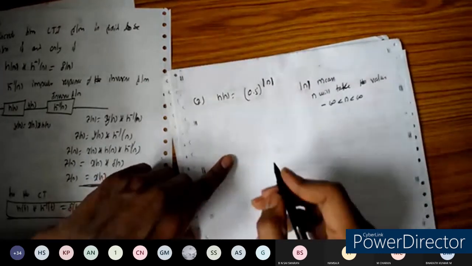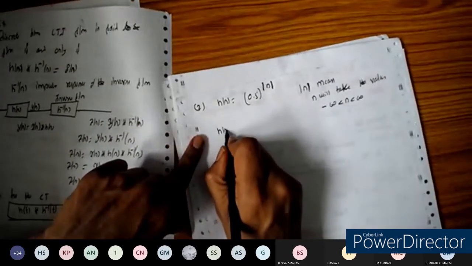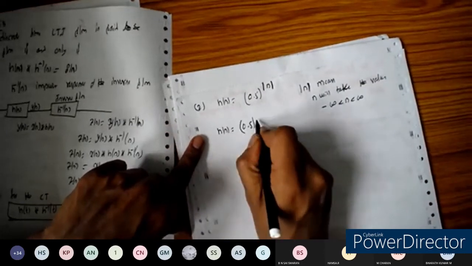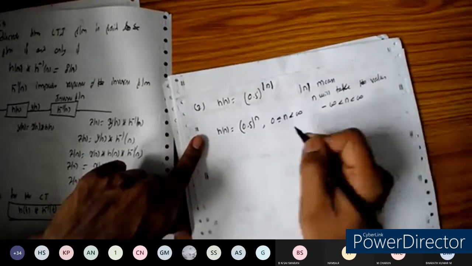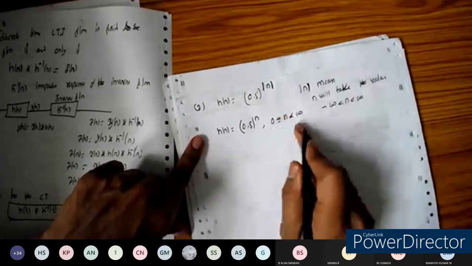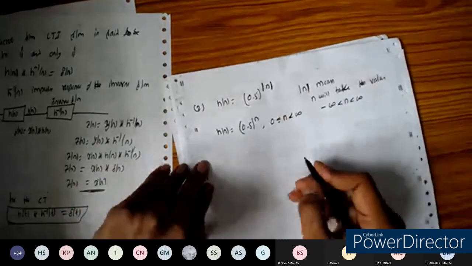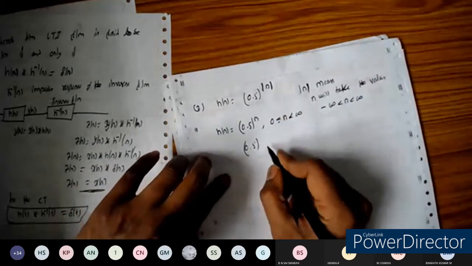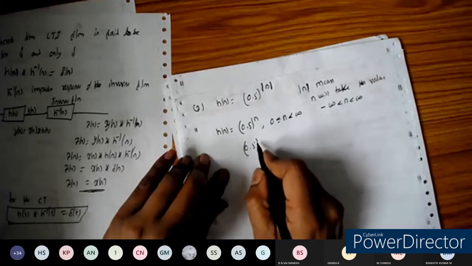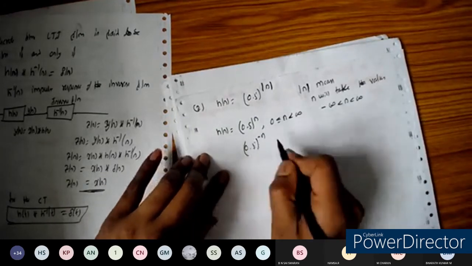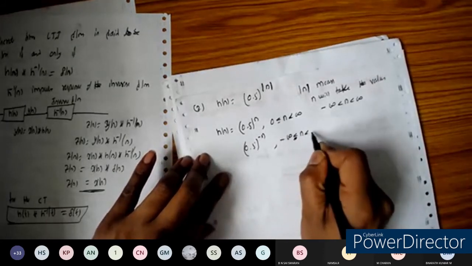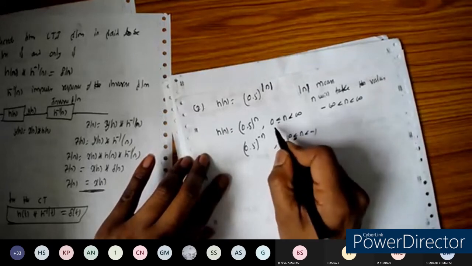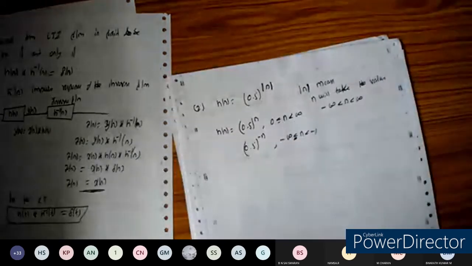Now I can write the signal like this. h of n is equal to 0.5 to the power of n for 0 less than or equal to n less than infinity, that is from 0 to infinity. And for the negative values, it is 0.5 to the power of minus n, where n can take values from minus infinity up to less than or equal to minus 1, because 0 is already considered.